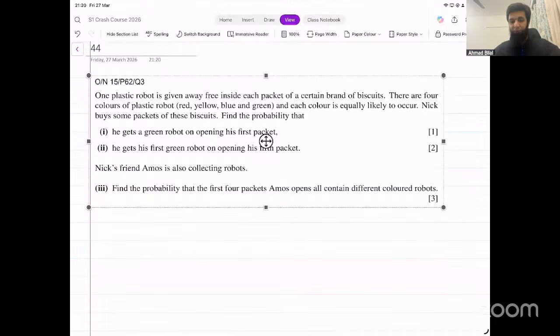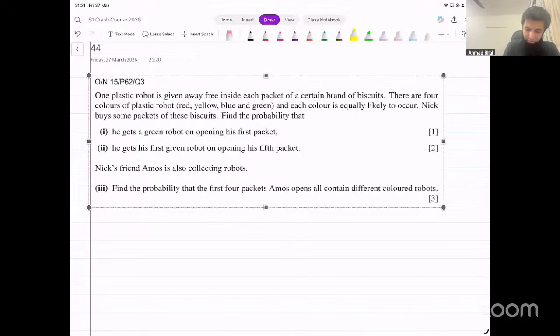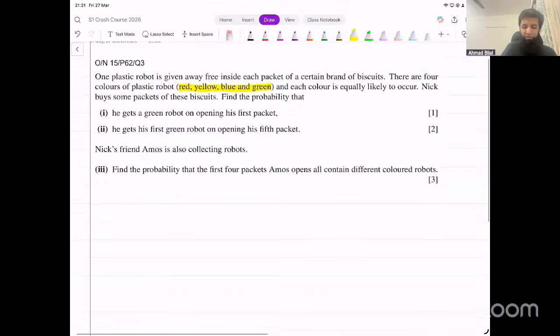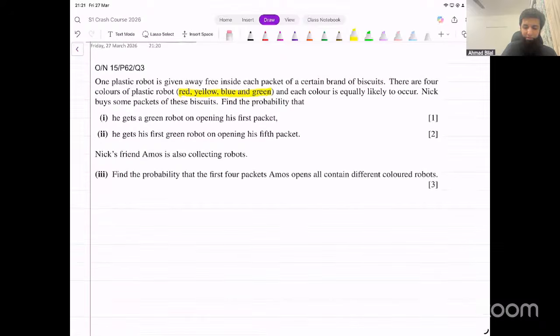Okay, now it says one plastic robot is given away free inside each packet of a certain brand of biscuits. It's 4, right? Yeah. There are 4 colors of plastic robot: red, yellow, blue, and green. And each color is equally likely to occur. Nick buys some packets of these biscuits. Find the probability that he gets a green robot on opening his first packet.